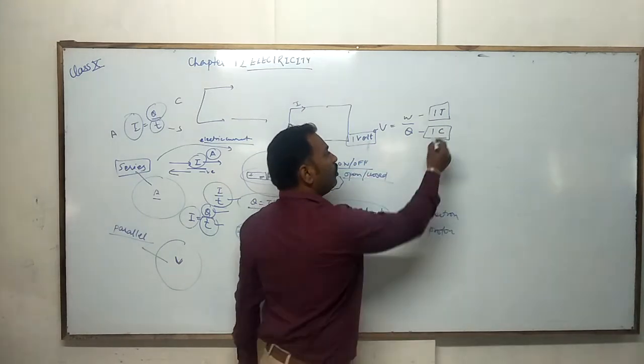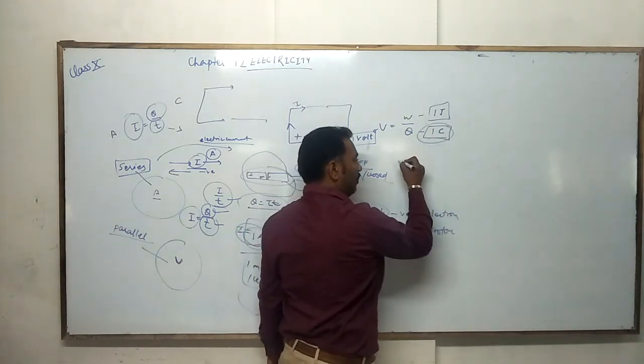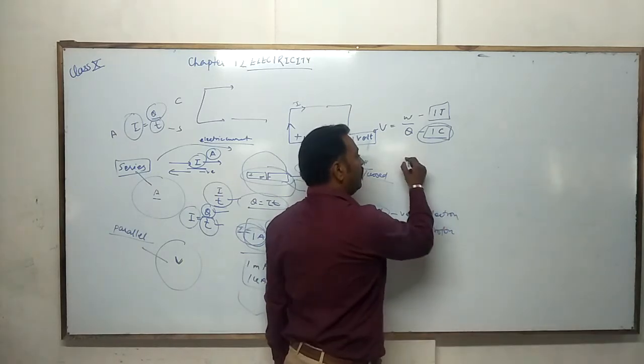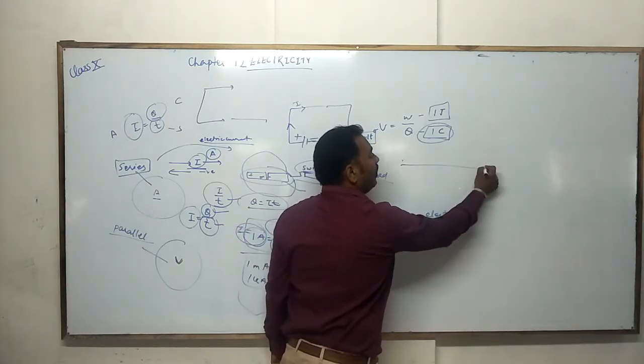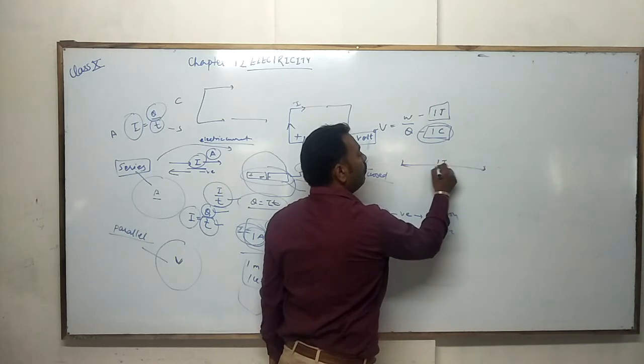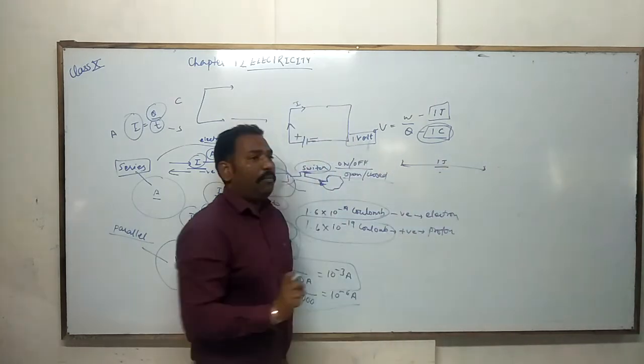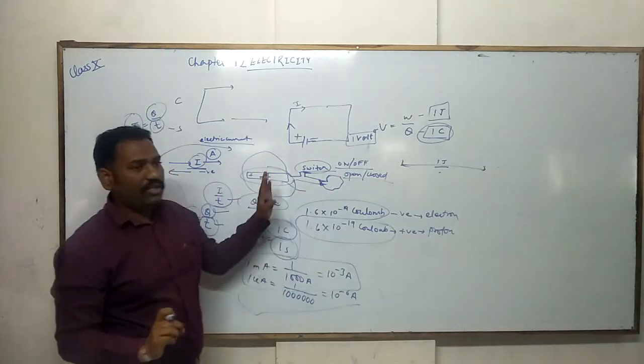It means when 1 coulomb of charge goes across the cross sections from one point to another, and the work done is 1 joule, that is known as 1 volt of potential difference. Okay, we will also see the definition.